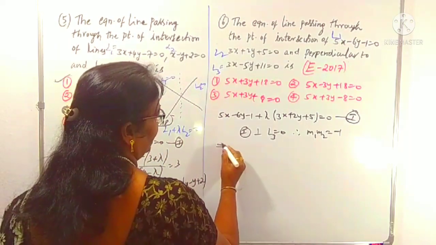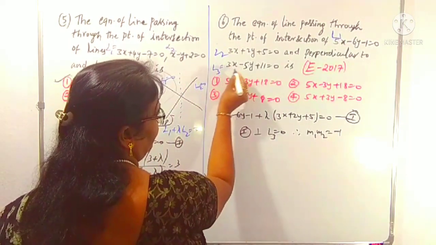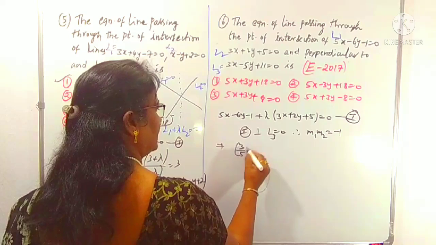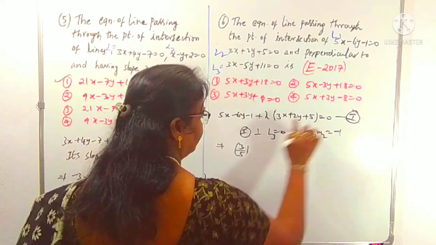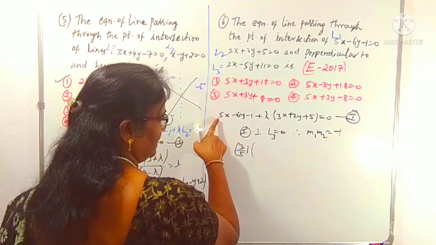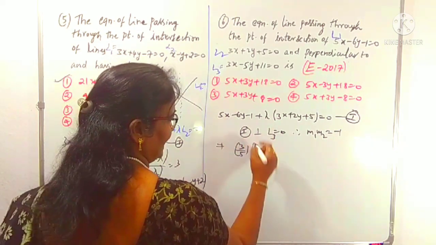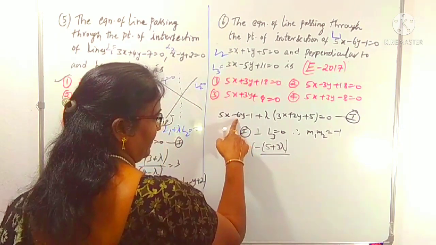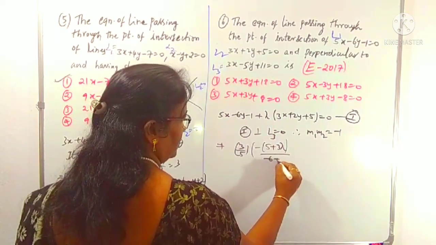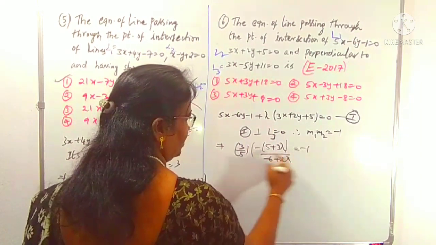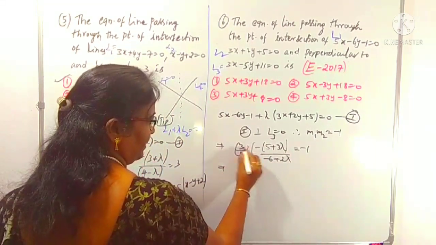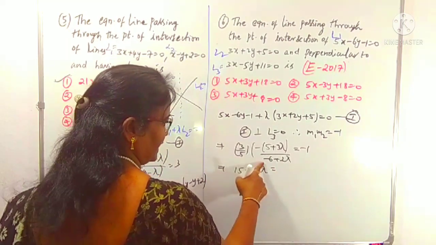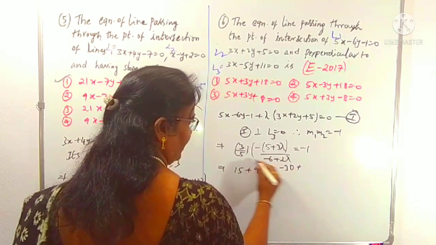m1 is the slope of one of the lines, that is L3, I am taking first. The slope of this line is minus a by b, minus 3 by minus 5, which is 3 by 5. This is the slope of L3. The slope of the other line is minus a by b: the coefficient of x, minus 5 plus 3 lambda, over the coefficient of y, minus 6 plus 2 lambda, times 3/5 is -1. This minus minus gets cancelled. By cross multiplication, 3 5 15 plus 3 3 is 9 lambda equals 5 6 30 with minus, plus 5 2 is 10 lambda.